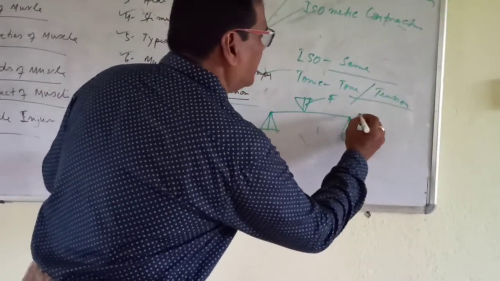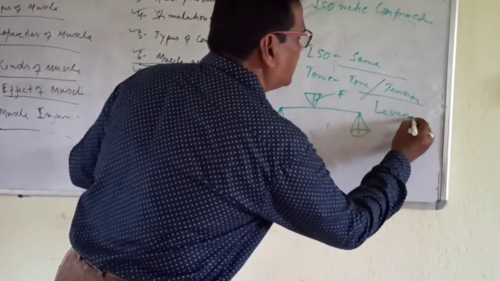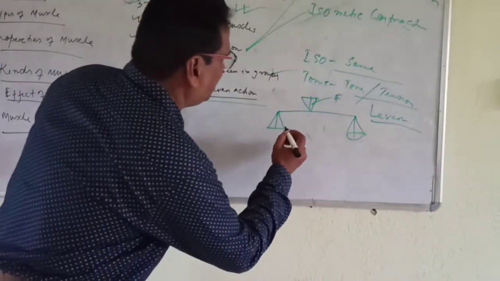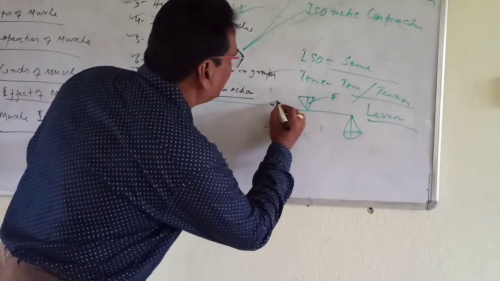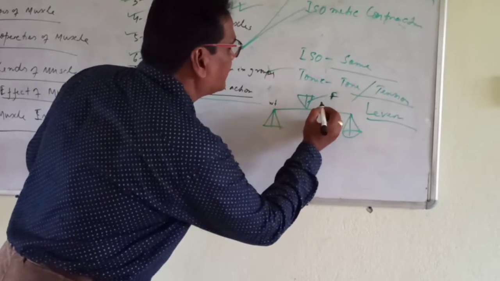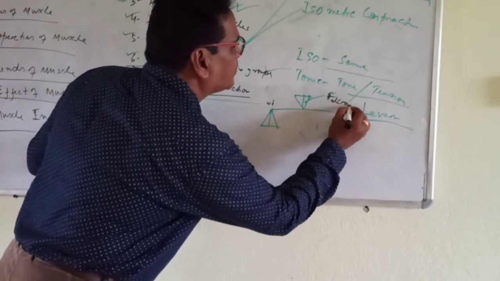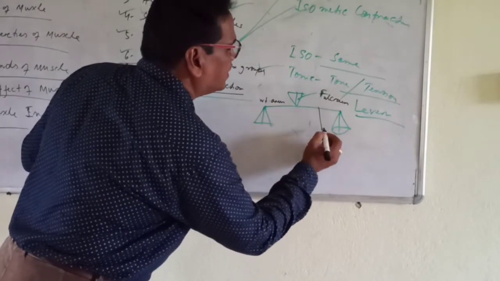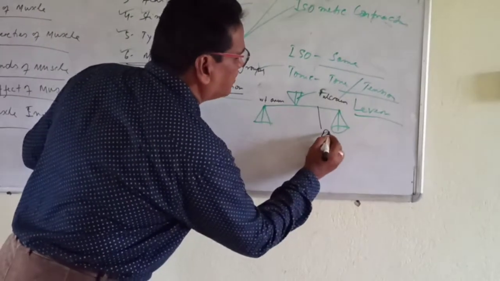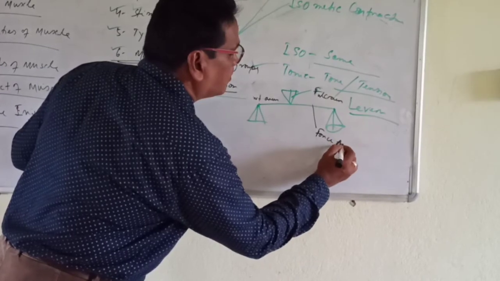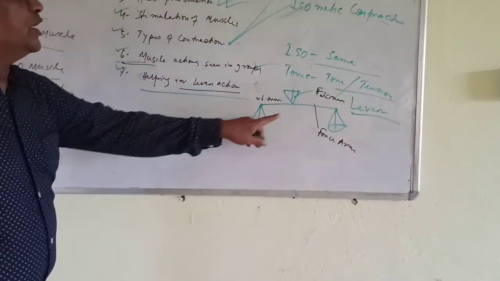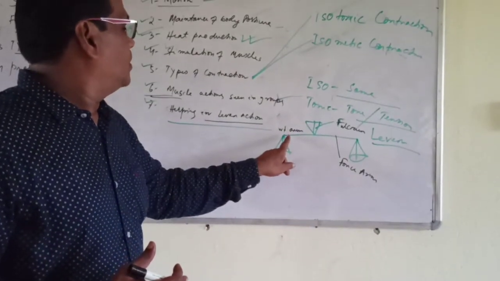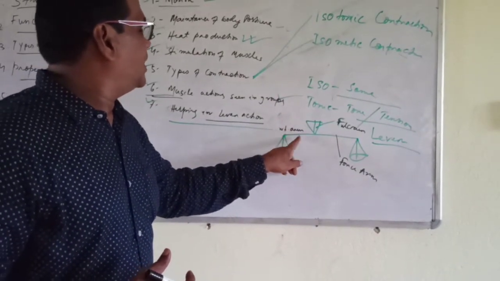So this is a lever, an example of a lever. This is the fulcrum, this is the weight arm, and this is your force arm. The center point of the lever, the fulcrum, lies in between the weight arm and the force arm.